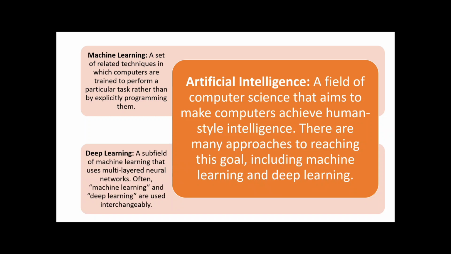There are different types of machine learning, but here deep learning is a subset of machine learning. So you can say it uses multi-layer neural networks to perform certain tasks. And there are other models that can be involved in deep learning. We'll discuss them later. Machine learning and deep learning share most of the models, so they can be used interchangeably.